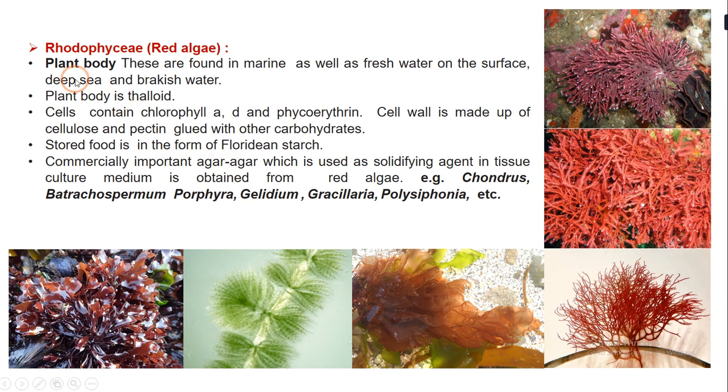Now the next one is Rhodophyceae. Rhodophyceae is red algae. They are usually found in marine as well as fresh water on the surface. They are also seen in deep seas and brackish water. The plant body is thalloid over here. The cells contain chlorophyll A, D and phycoerythrin. Phycoerythrin is the pigment that is responsible for the red coloration seen in Rhodophyceae algae.